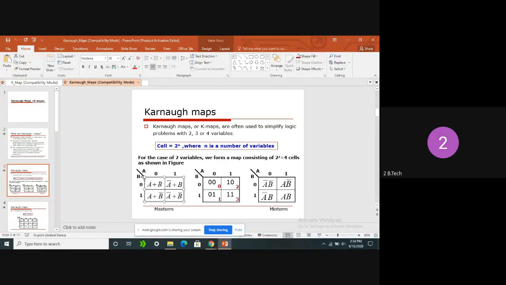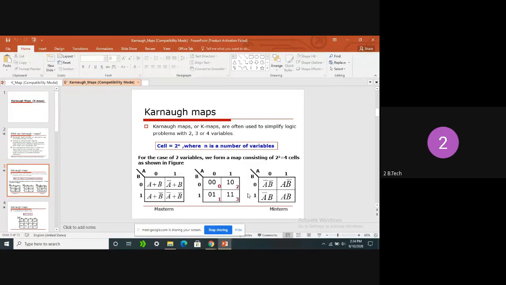See here, same, based on the AB values. AB values in the sense A is 0, B is 0, that is representing 0, 0. Again, A is 1, B is 0, that is 1, 0. Again, A is 0, B is 1, that is 0, 1. Here both are ones, 1, 1. Clear all of you? Yes, sir. So this is how we can construct a K map using two variables.